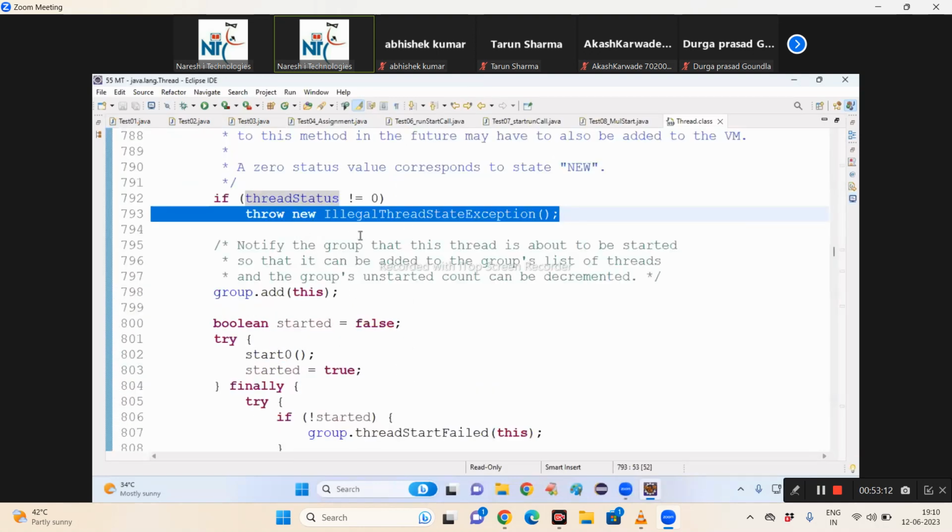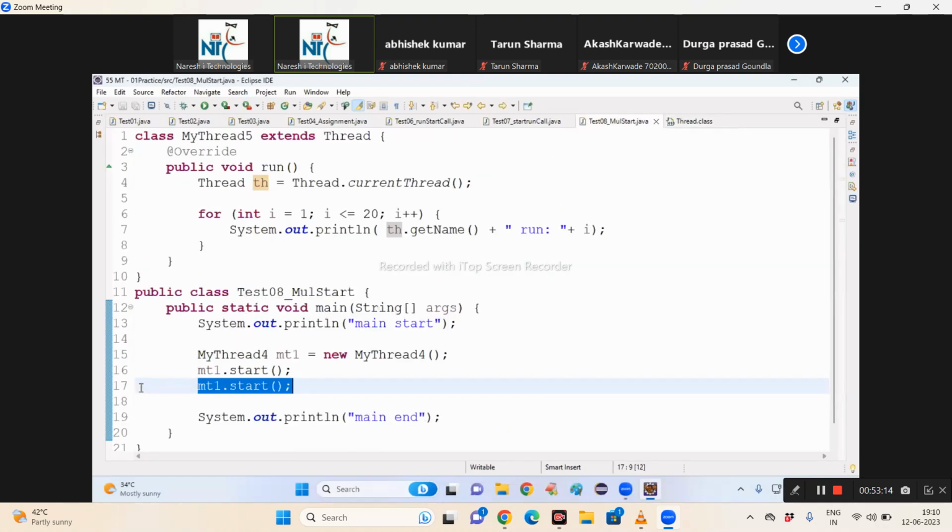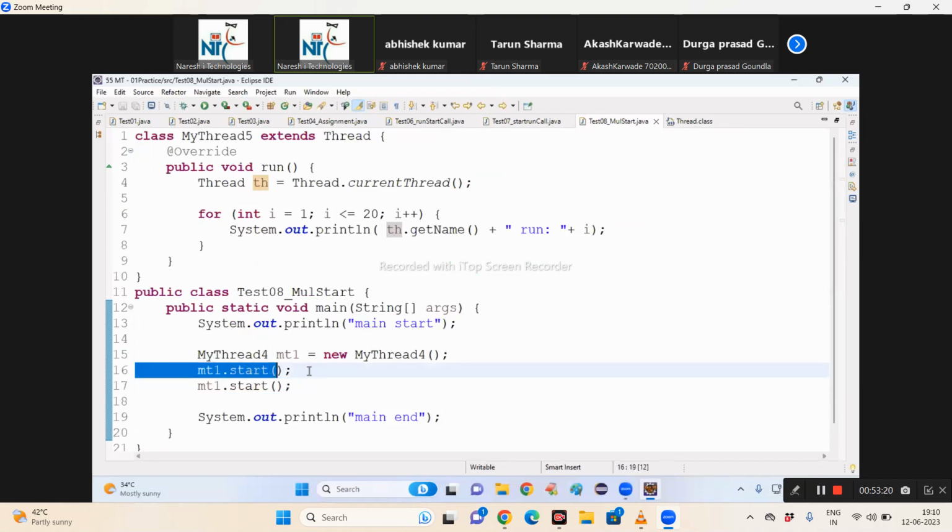From here, the exception came to where now? The main method, line number 70. Everyone understand? Yes. Now my question. When I call the start method 2 times, for the first start method call, the thread of execution is already ready, na? Yes. For the second start method call, we got the exception.